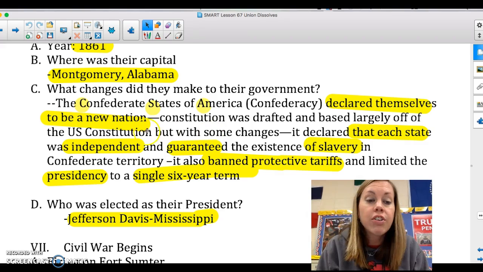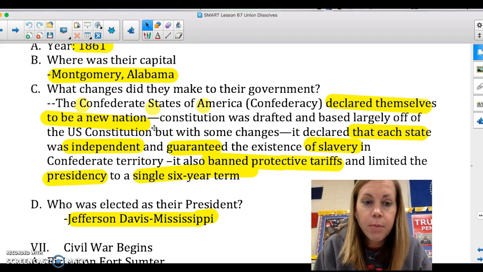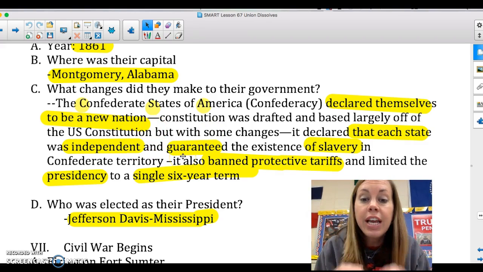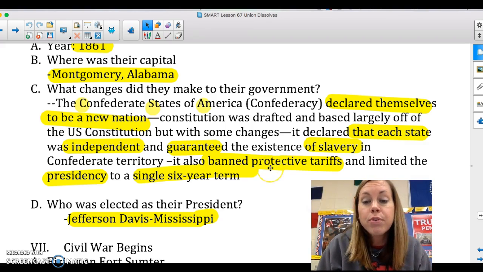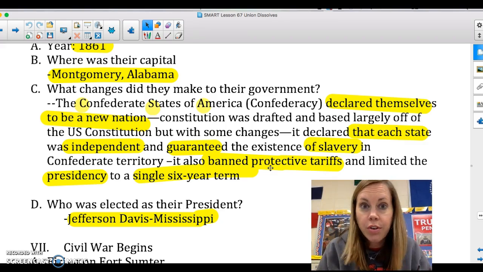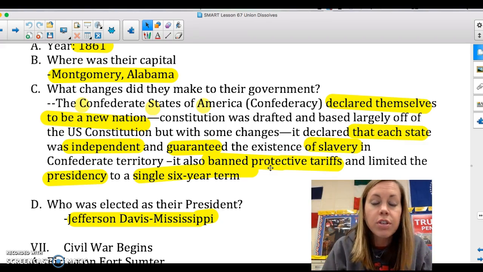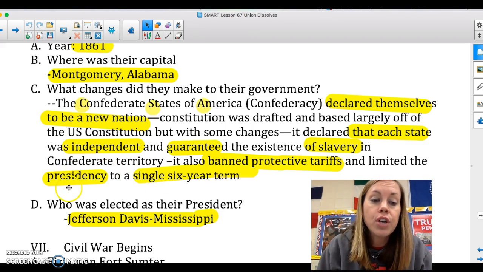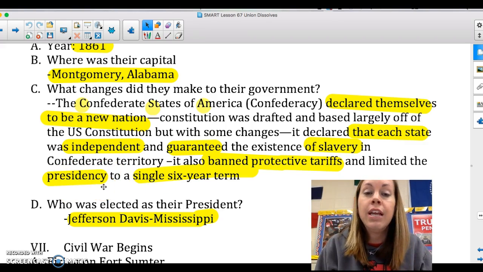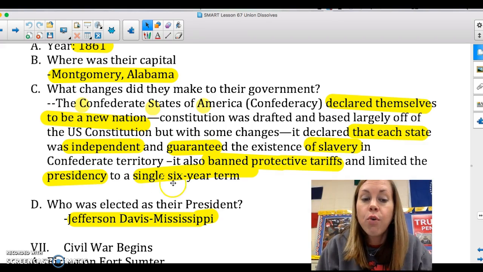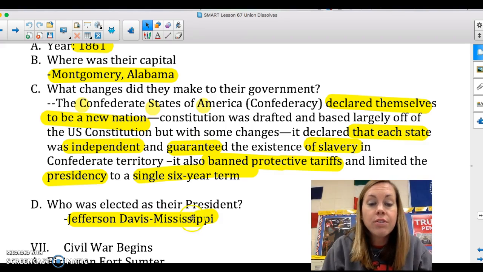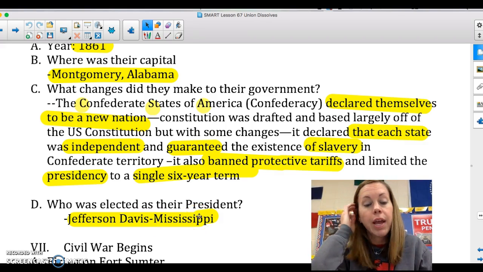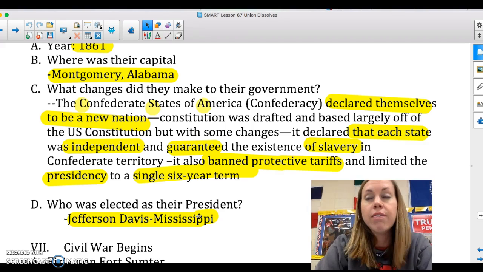It says they're going to declare that each state is independent. That goes back to what I said, and guarantee the existence of slavery in this territory. We'll also ban protective tariffs because South Carolina's had a problem with that for years. So the Confederacy will ban protective tariffs, and also put the president in as one term for 6 years. One term, 6 years. Who was elected as their president? Jefferson Davis of Mississippi. He has an interesting background, Jeff Davis.